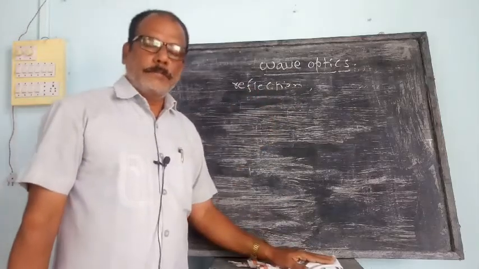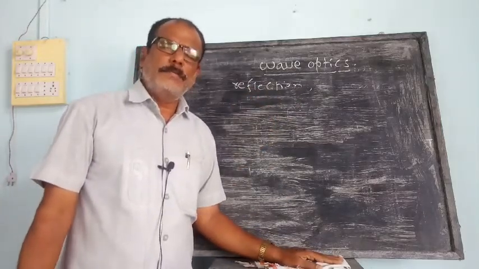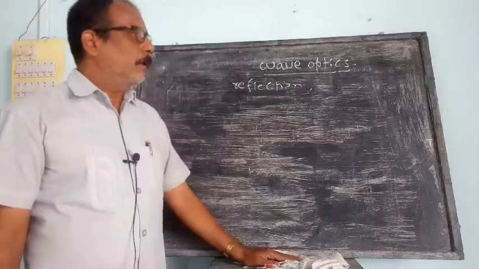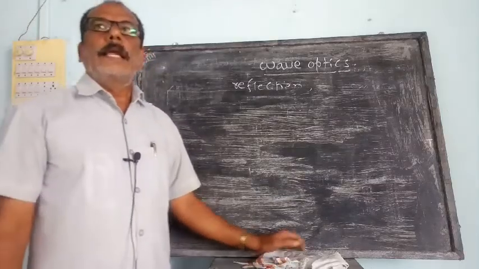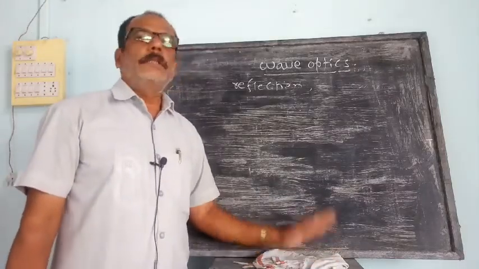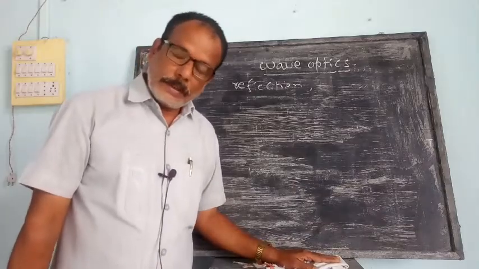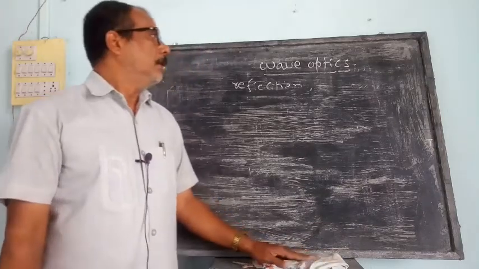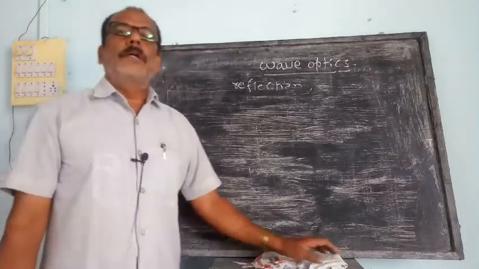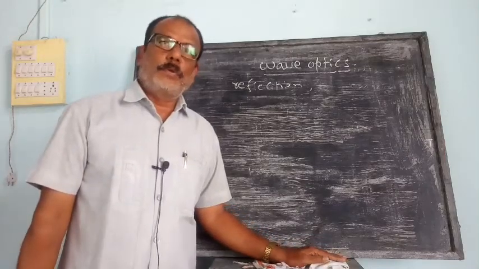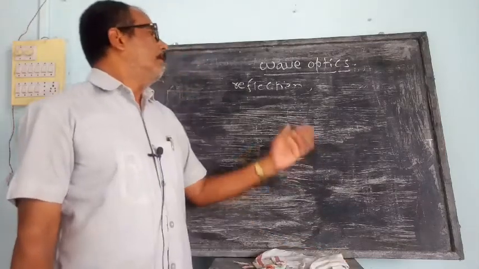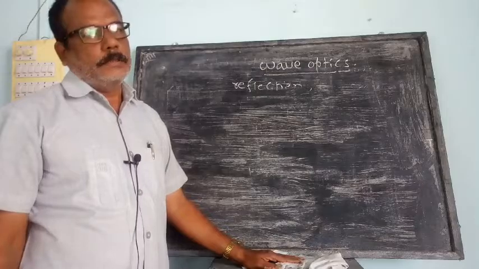different properties, reflection, refraction, interference, diffraction, all these properties of light can be explained. To explain these properties and the propagation of light, different theories were put forward by different scientists.